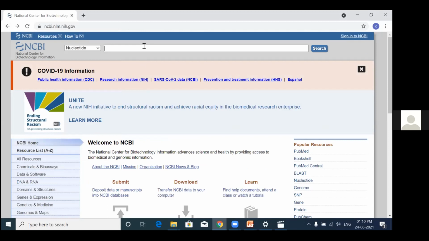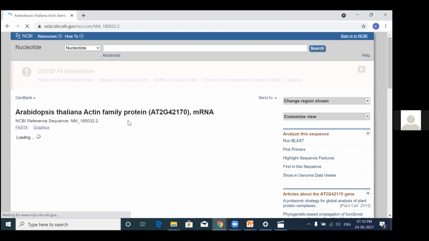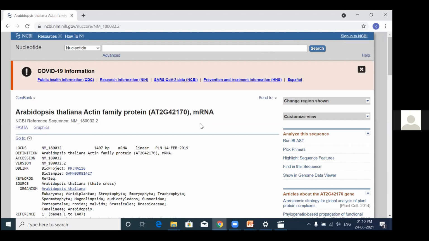designing a primer from a plant whole genome, the plant actin from the plant Arabidopsis thaliana. So I'm just giving the accession code for that sequence. So this is the accession for the Arabidopsis thaliana actin family protein mRNA sequence. So again, when you're designing a primer, you have to go for the mRNA sequence.